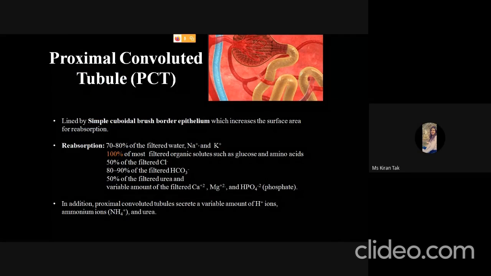As we discussed, the proximal convoluted tubule is lined by simple cuboidal brush border epithelium, which increases the surface area for reabsorption.